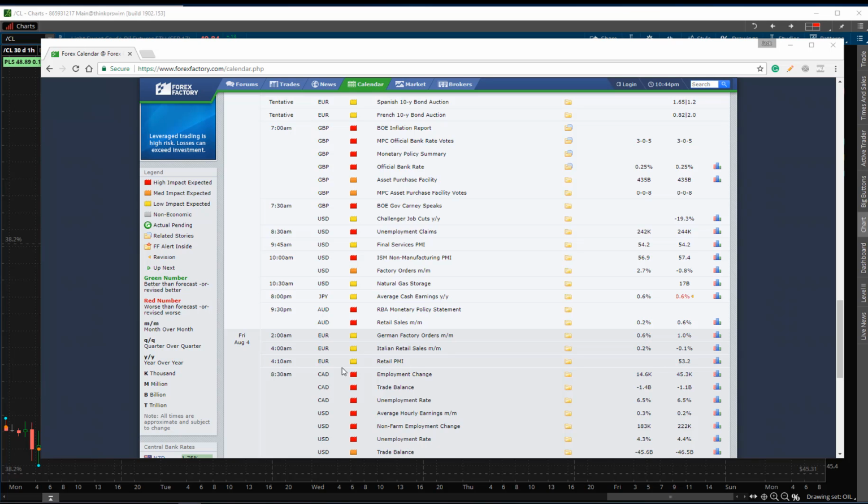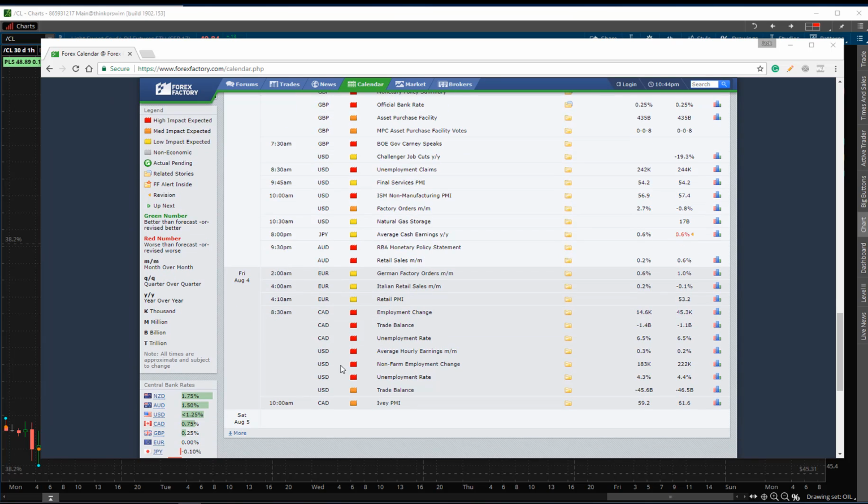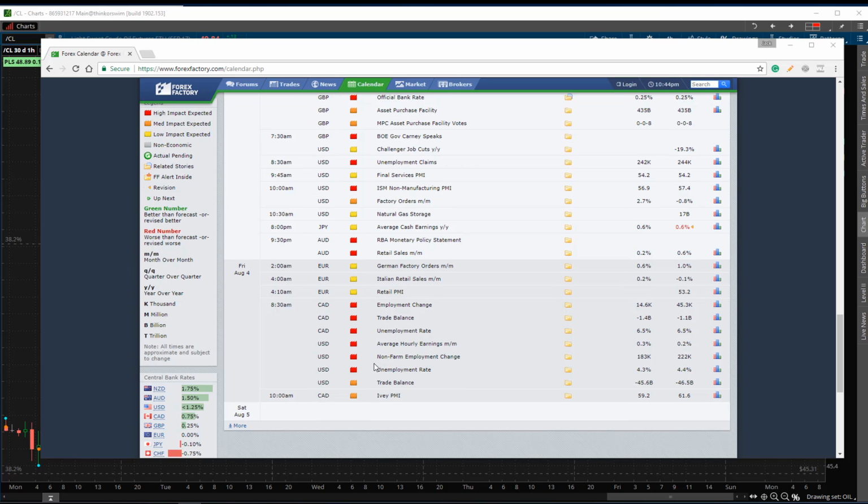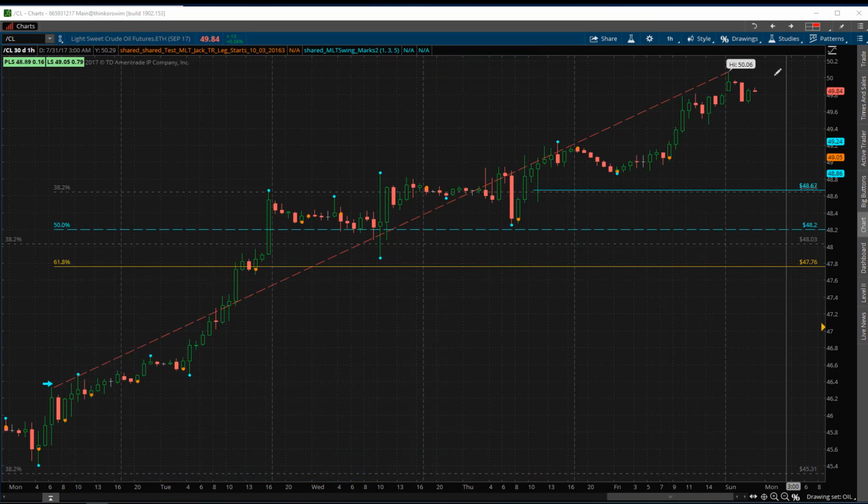And then on Friday, coming out of the Canadian dollar at 8:30 a.m., you're going to have the employment change, trade balance, unemployment rate, and then for the US dollar, you're going to have non-farm employment change and the unemployment rate at 8:30 a.m. But that'll do it for news. Let's take a look at some of the markets.